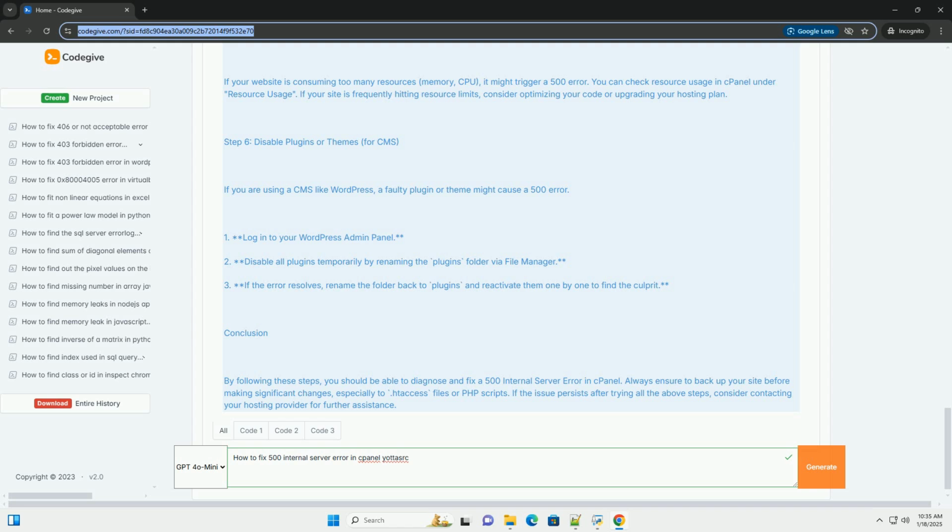Conclusion. By following these steps, you should be able to diagnose and fix a 500 internal server error in cPanel. Always ensure to back up your site before making significant changes, especially to .htaccess files or PHP scripts. If the issue persists after trying all the above steps, consider contacting your hosting provider for further assistance.